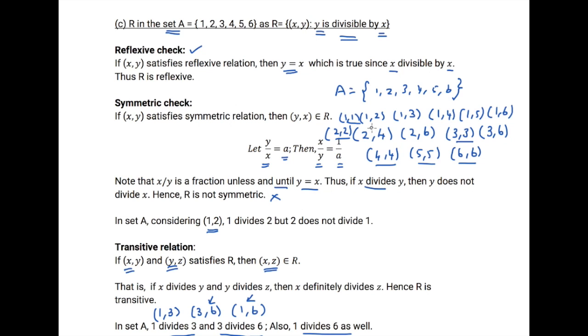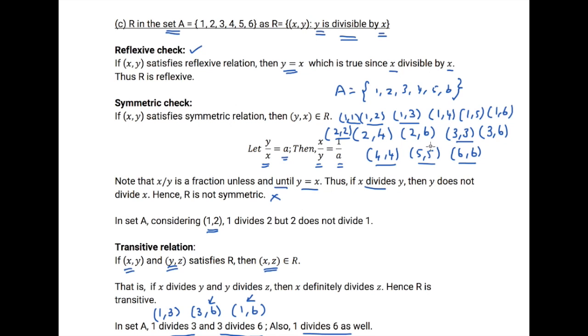Whether it is symmetric, I have (1, 2), but I do not find (2, 1) here. Similarly, I find (1, 3), but there is no (3, 1) here. So it is not symmetric.